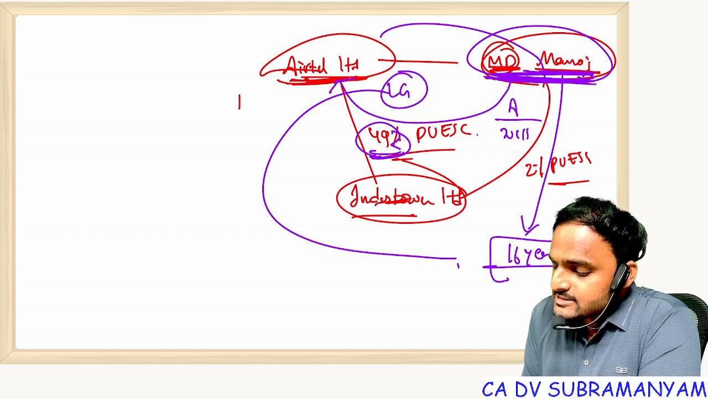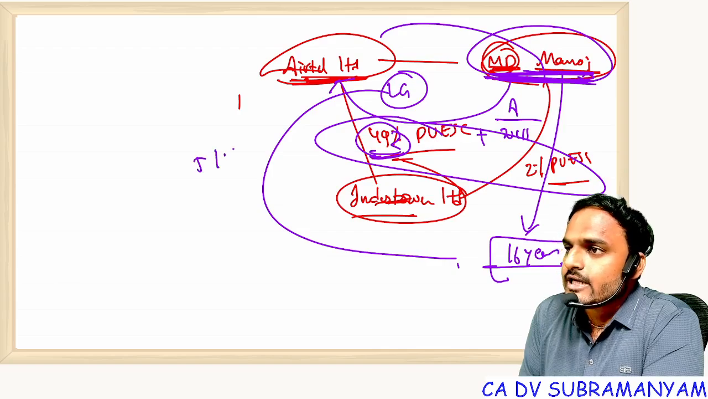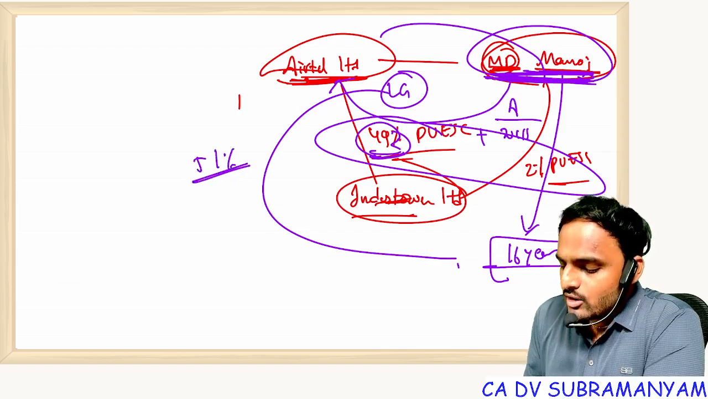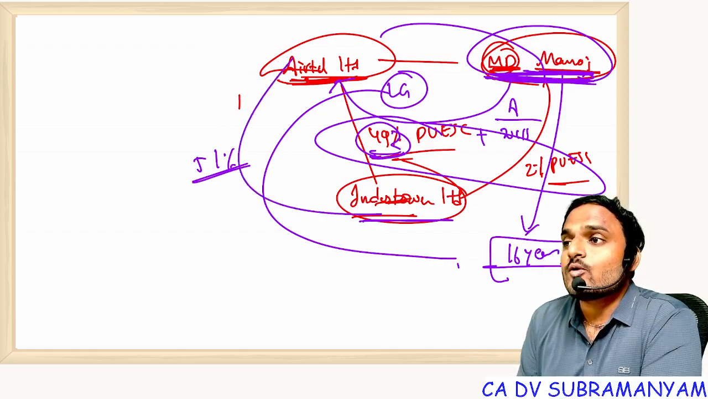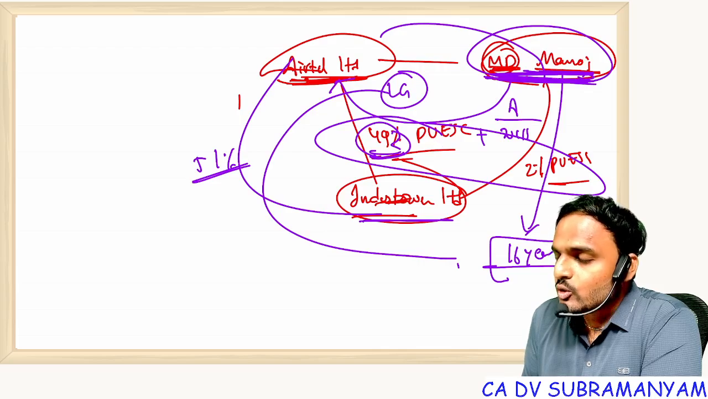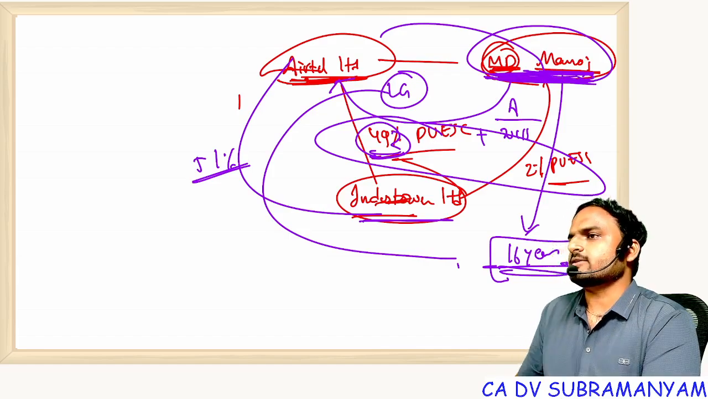49% plus 2%. Now total Airtel is having how much? 51%. Now can I call Indus Towers a subsidiary to Airtel? No. Why no? This 2% it is not holding for itself. This 2% it is holding for son of managing director.